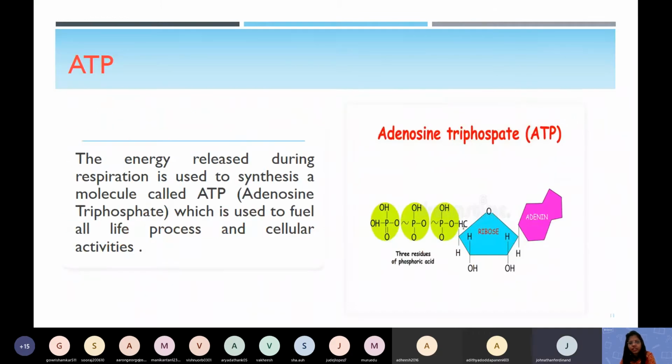Any doubt? Yeast cells are eukaryotic cells, right? Yes, yeast are eukaryotic fungi. So technically they will have mitochondria. They will have mitochondria, but they are found in an atmosphere where they are adapted for anaerobic respiration.